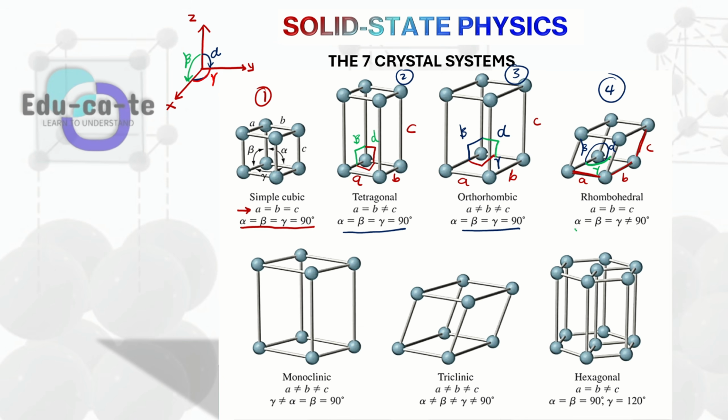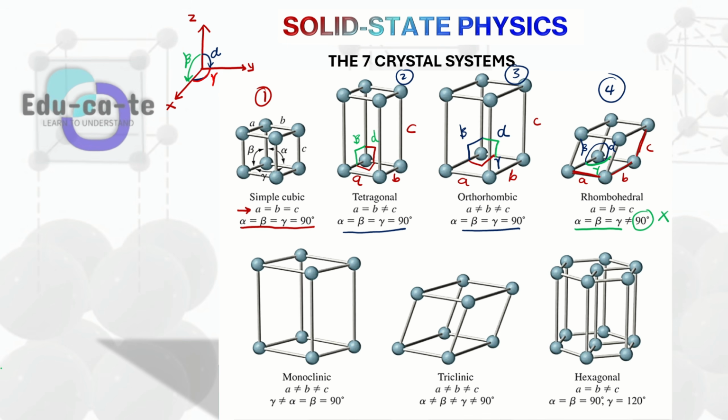So the angle alpha is equal to the angle beta and is equal to the angle gamma, but all three are not equal to 90 degrees. Compared to the simple cubic, all three angles are equal to one another and they are all equal to 90 degrees. But for the rhombohedral, we say that the angle alpha, which is the angle between the z and the y-axis, is equal to the angle beta, which is the angle between the z-axis and the x-axis, and is also equal to the angle gamma, which is the angle between the y-axis and the x-axis. But all of them are not equal to 90 degrees. They are non-90 degree angles.